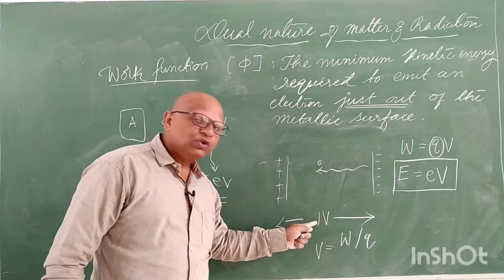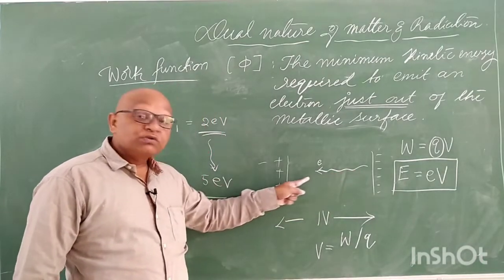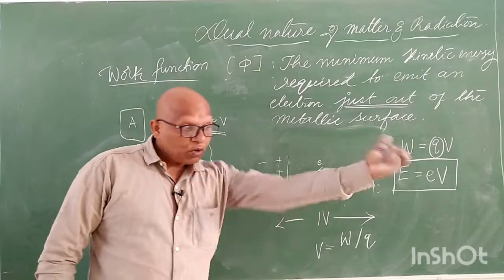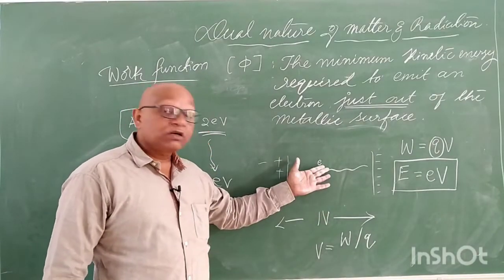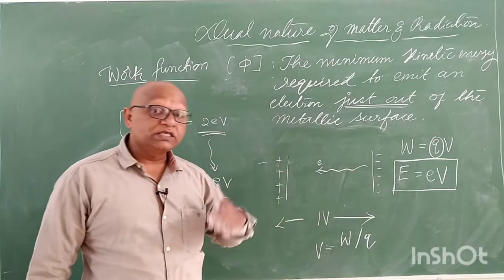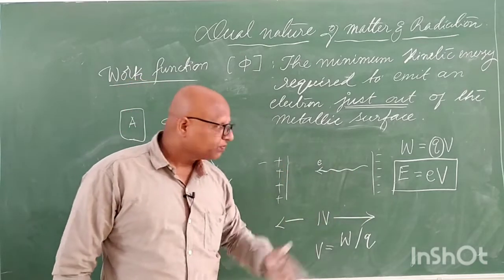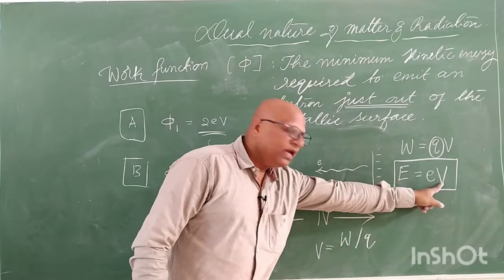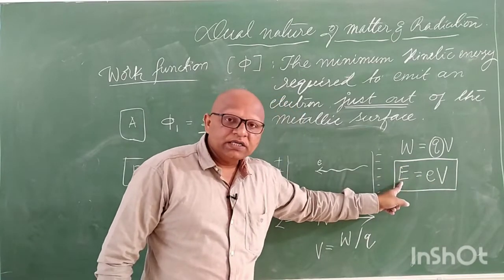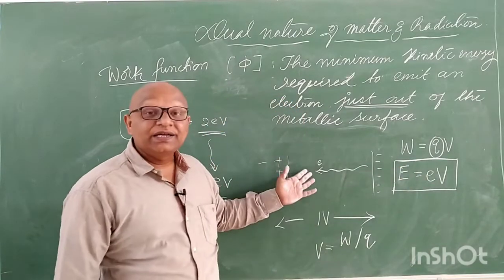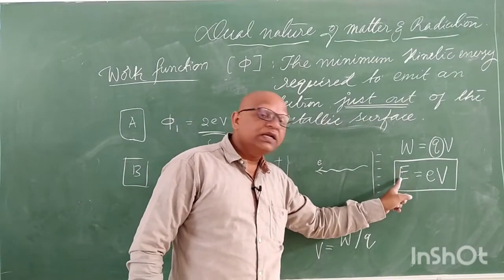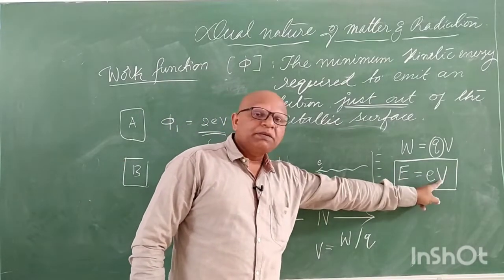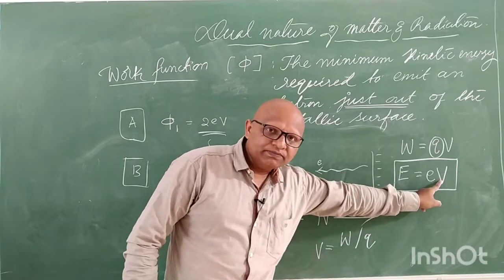If you make this 2 volt, the electron comes out with more velocity, more attractive power. If you make it 10 volt, the electron will come out with even more velocity because the kinetic energy is more. Means if you increase V, electron's kinetic energy is also increased, because you can't increase the electronic charge, you know, electronic charge is a constant. Electron's kinetic energy is directly proportional to its voltage given.